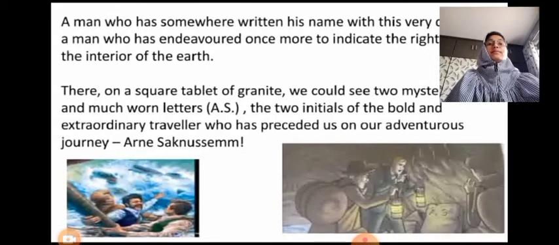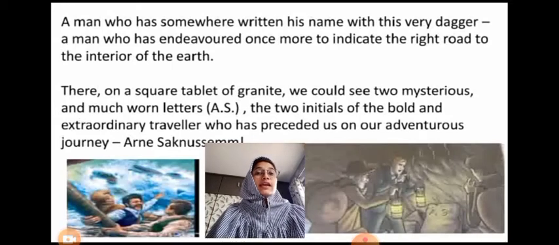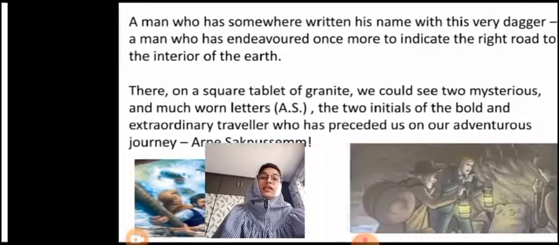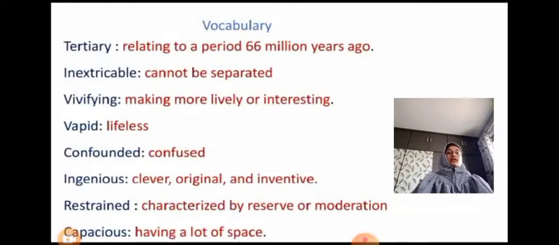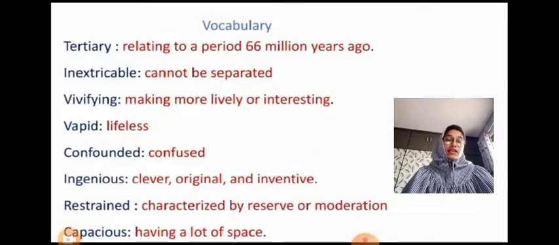There, on a square tablet of granite, we could see two mysterious and much worn letters A S, the two initials of the bold and extraordinary traveler who has preceded us on our adventurous journey, Arne Saknussemm. So here this was a story of how they reached the center of the earth, the journey and what they found on the journey, and everything was written there.